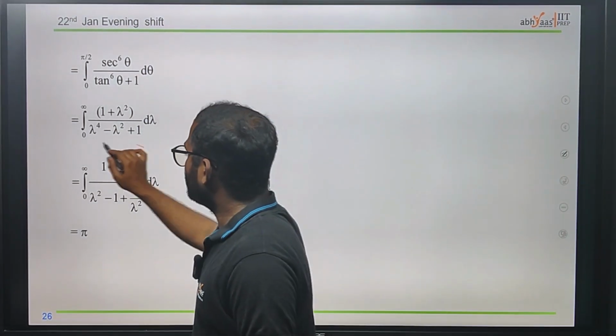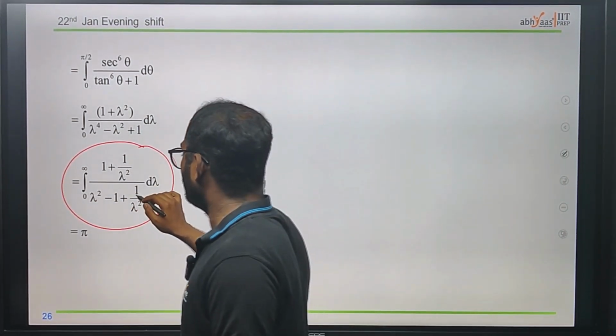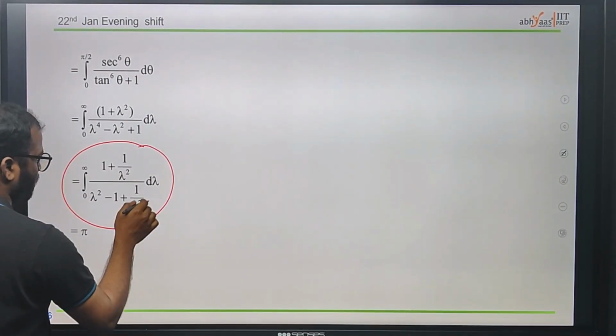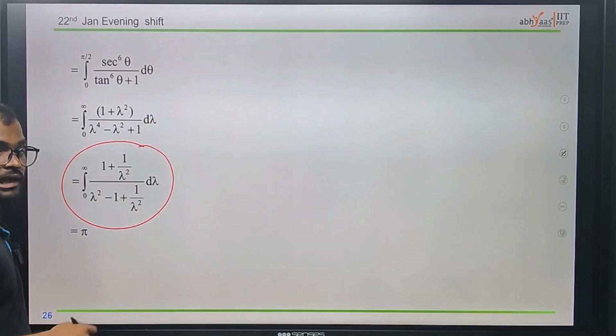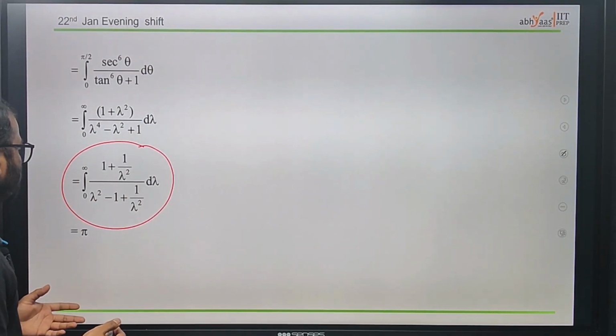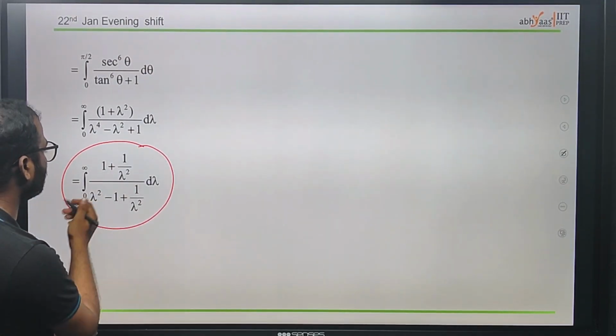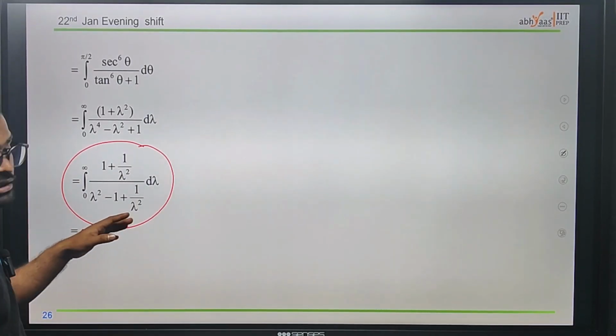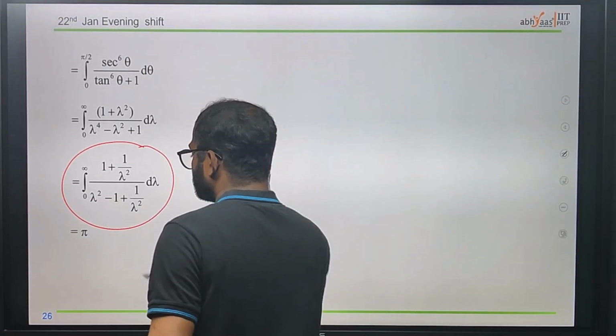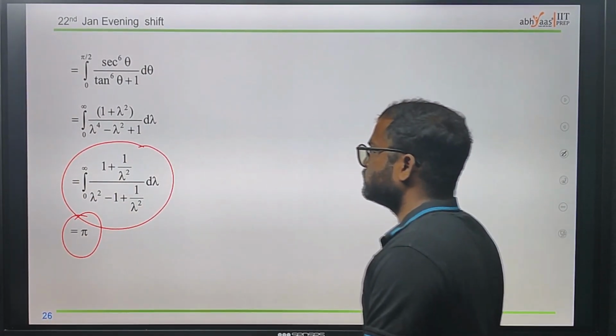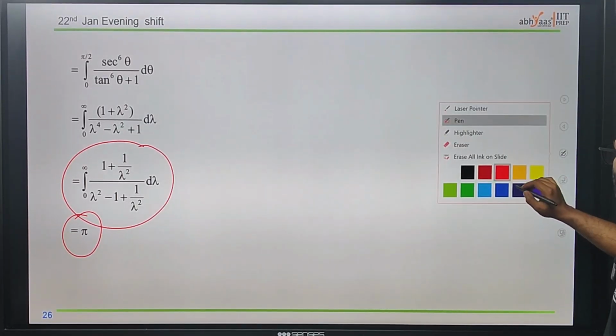And next thing, just taking the lambda as common. If you see here, in order to do the integration, we just make it look easy for us to do. Okay, just took the lambda as common in order to cancel out these things. After that, doing some simplifications, we will get the answer as pi.